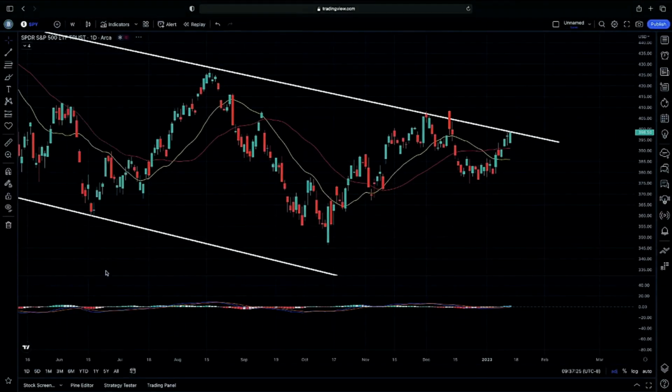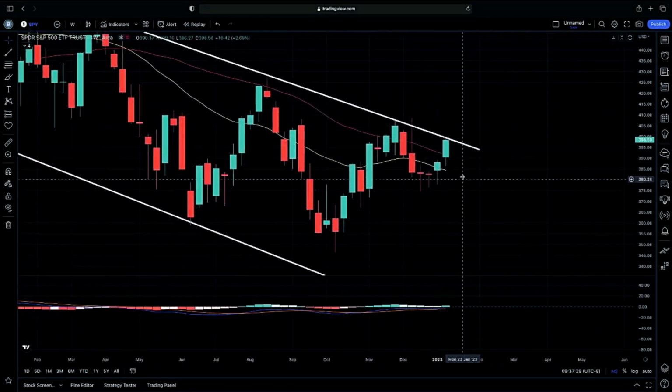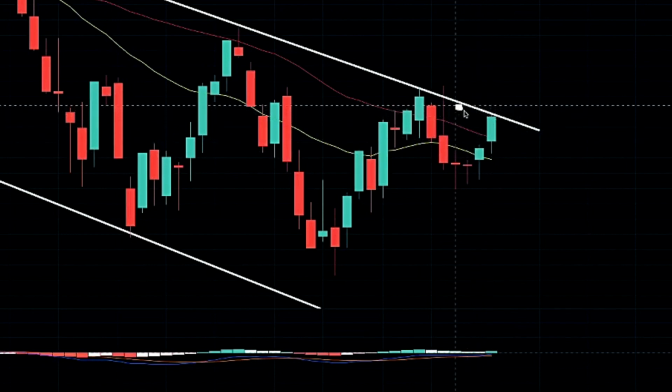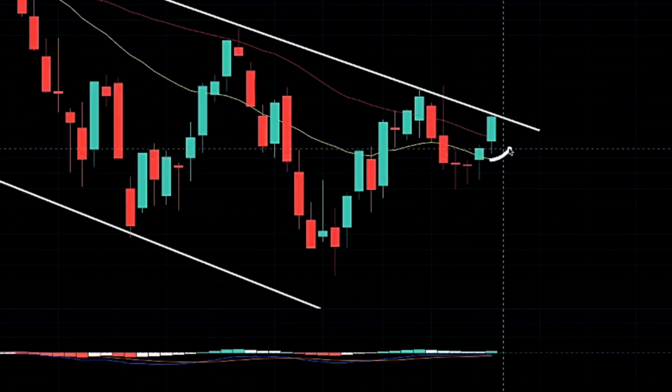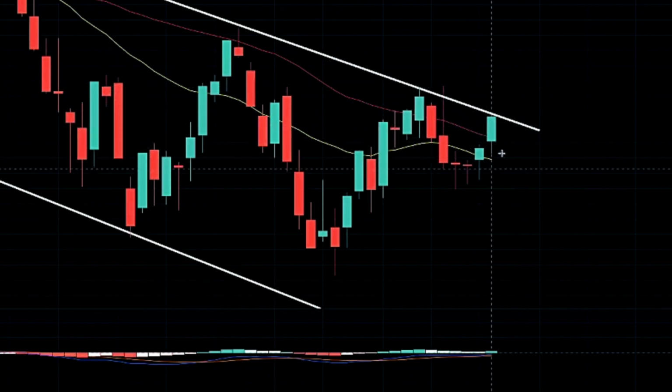Now, looking at our weekly chart, again, we are jumping above our 50 weekly moving average here. We are still testing our upper channel here on the weekly chart as well. And as we are testing our upper channel, we do have our 20 weekly moving average still below our 50 as well. We are not curling up. It would be different if we were curling up and we were possibly getting that pullback here for that retest to continue on higher. Then that would be a bullish case scenario. However, as you guys can see, we are not curling up here.